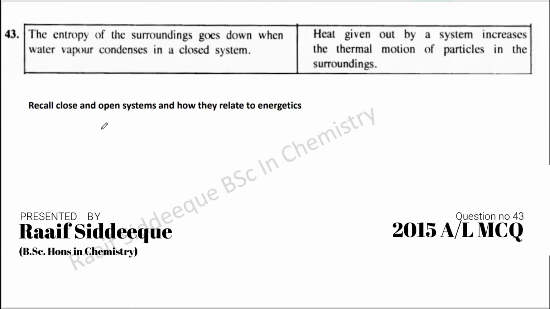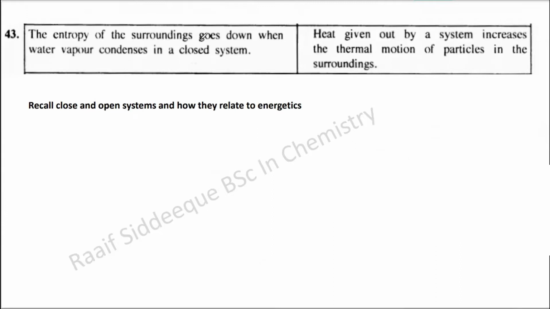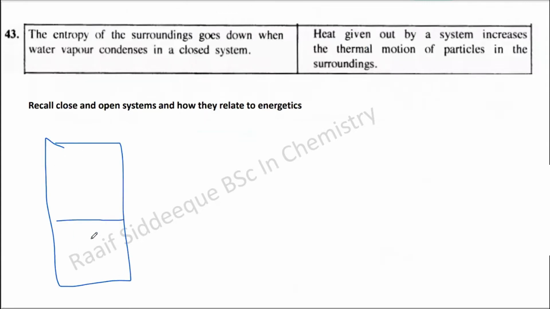Okay, so question number 43: the entropy of the surrounding goes down when water vapor condenses. So this is a closed system, right? So you have H2O here in the liquid state and H2O here in the vapor state, gas. Okay, so there can normally be an equilibrium here. So the entropy of the surrounding goes down when the water vapor condenses in a closed system.